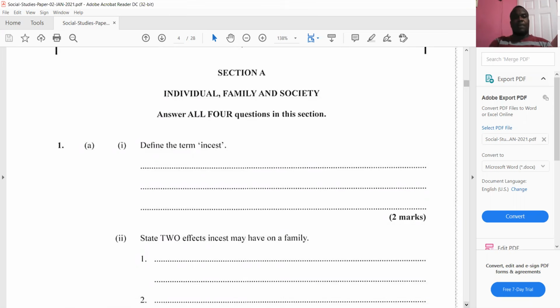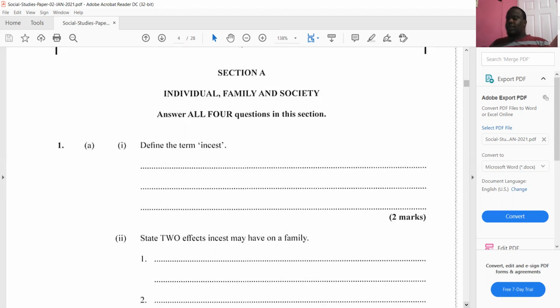All right, so the paper has 2 sections. Section A with 4 compulsory questions from family right down to regional integration. Then section B has 3 questions where you will choose one. So you will choose from among consumer affairs, tourism, and communication. So for this video, we will be looking at the first 4 compulsory questions in section A.